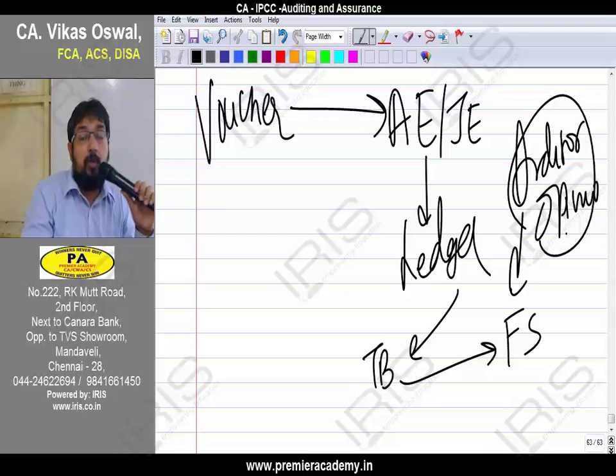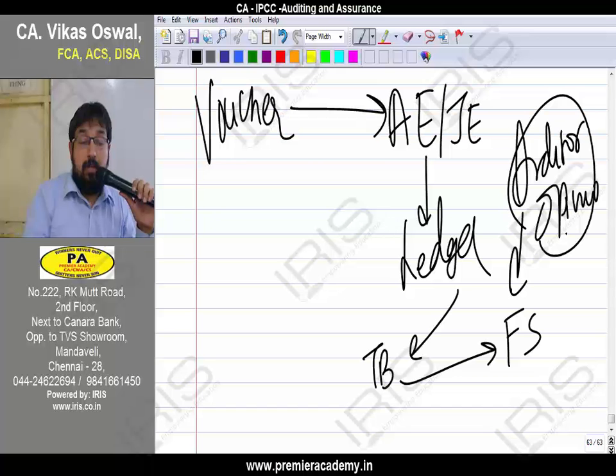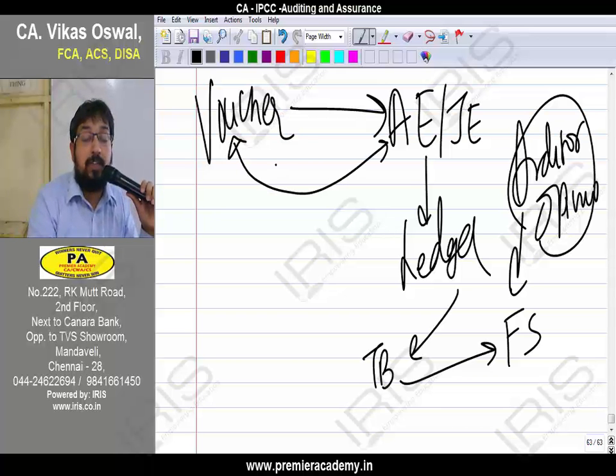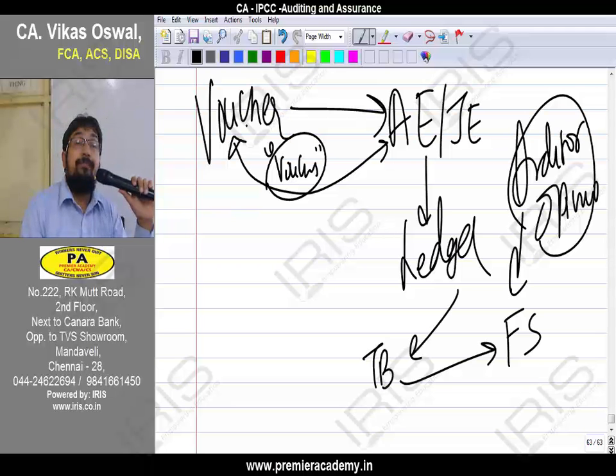Based on the voucher, what do you pass? Then from there it goes to what? From the ledger it goes to where? From the trial balance it goes to where? Based on the financial statement, what do you give? What is vouching? When you examine the voucher with the accounting entry, this process is known as vouching. Yes or no?